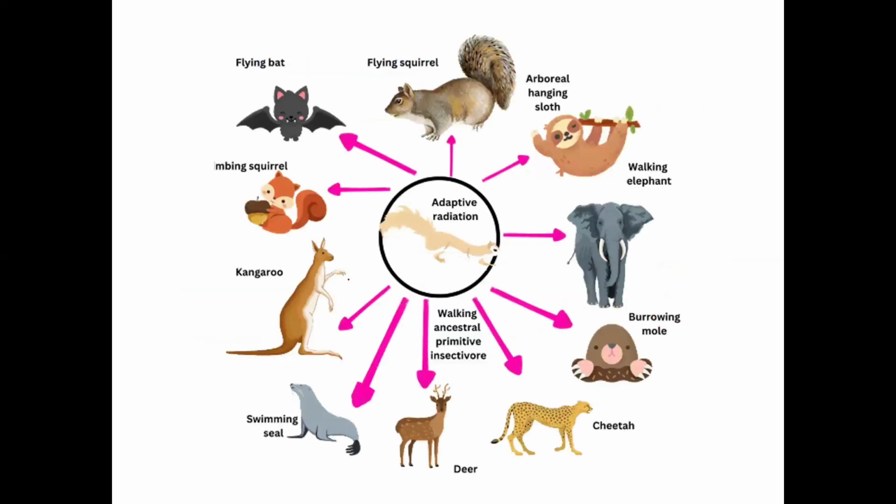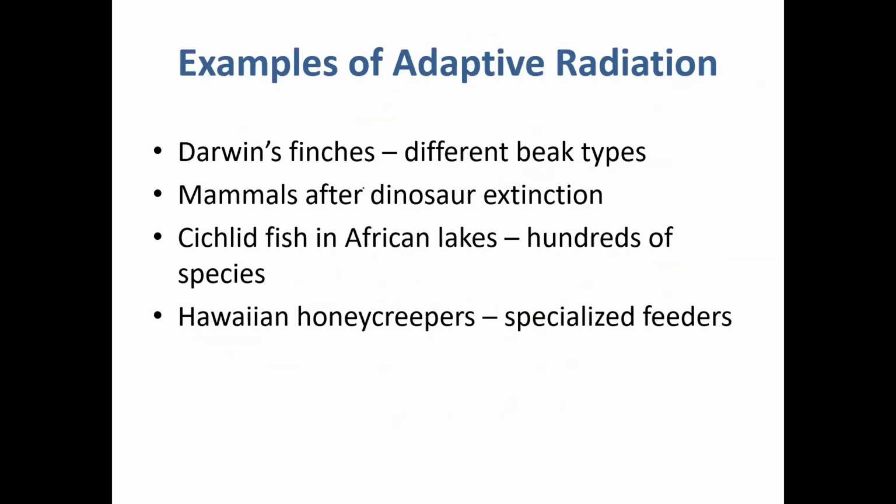Look how it works. In this image, you see a single common ancestor giving rise to a variety of individuals, based on environment, habitat and adaptation. This is called adaptive radiation. Examples of adaptive radiation are Darwin's finches with different beak types.